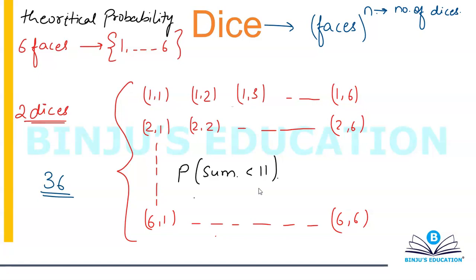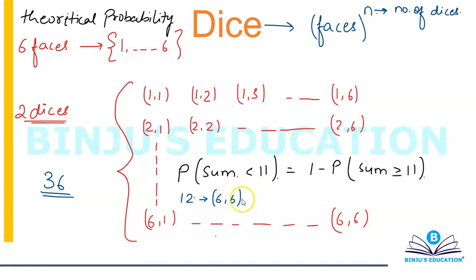Rather than doing it for sum less than 11, why don't I rewrite this question as 1 minus the probability of sum greater than or equal to 11? Because that's easier for me to calculate. Why? Because I know that my maximum sum is 12, and I'm going to have 12 only when both the dices are 6 and 6.